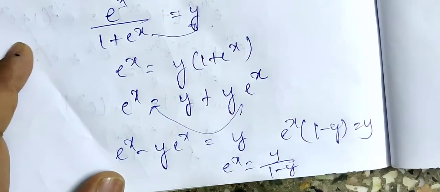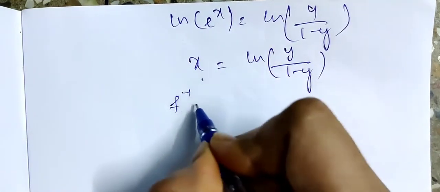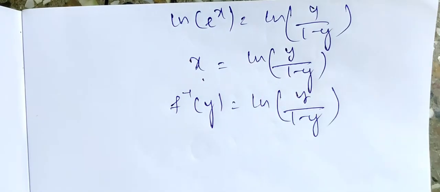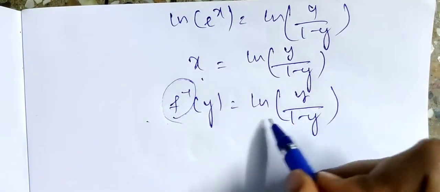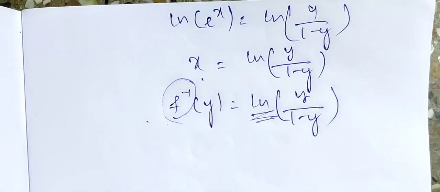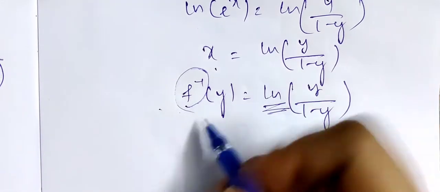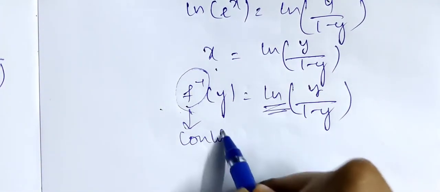Apply ln. Therefore, I get ln of e^x equal to ln of y/(1 − y). That is x equal to ln(y/(1 − y)). What was x? It is f inverse of y, equal to ln(y/(1 − y)). f inverse is a logarithmic function. Now logarithm is also continuous. Therefore, we obtain f inverse as a continuous function.